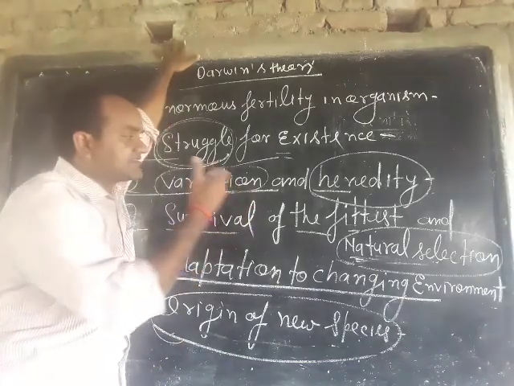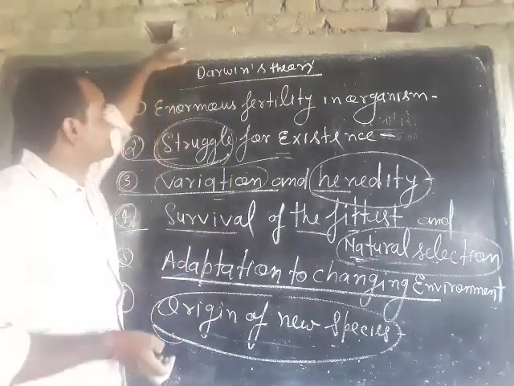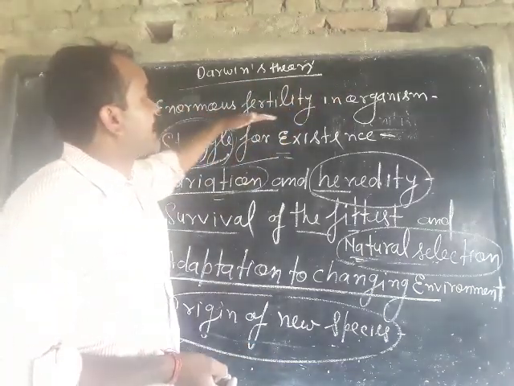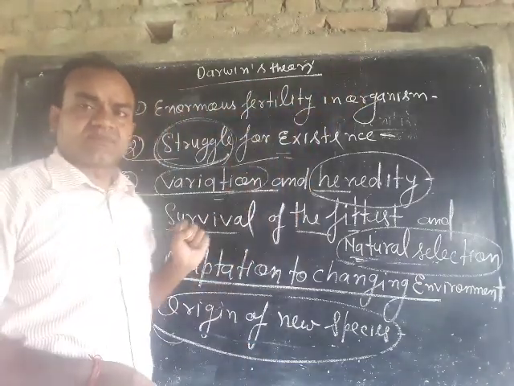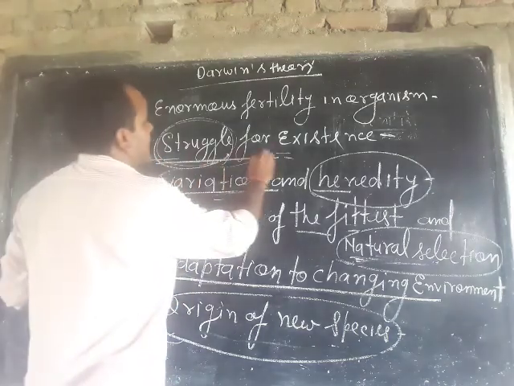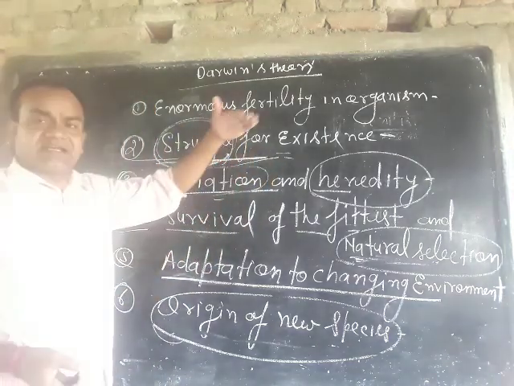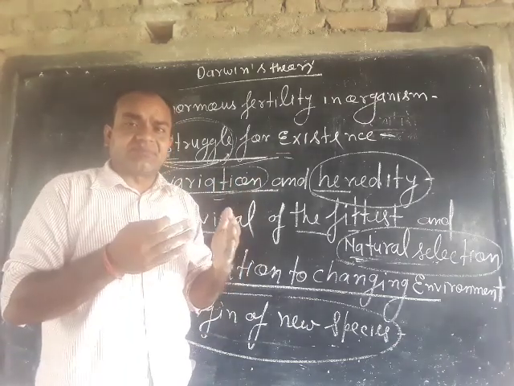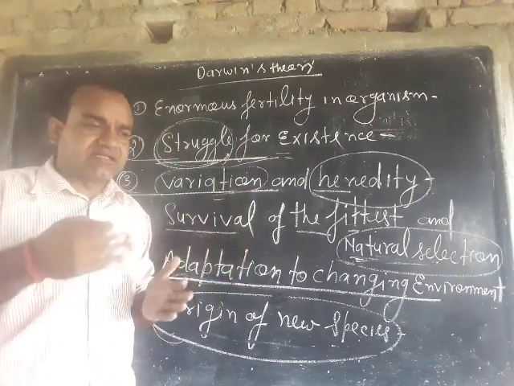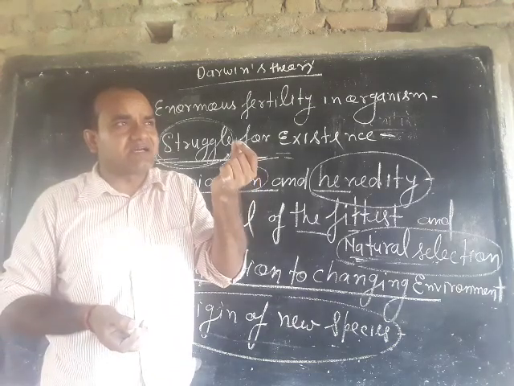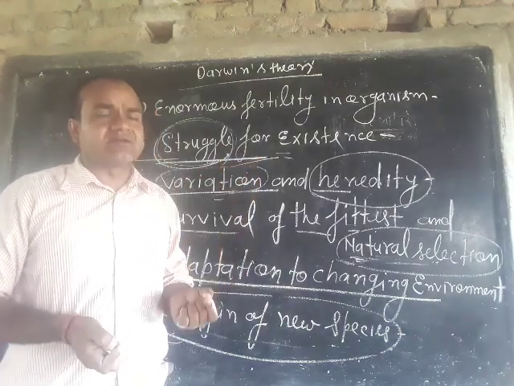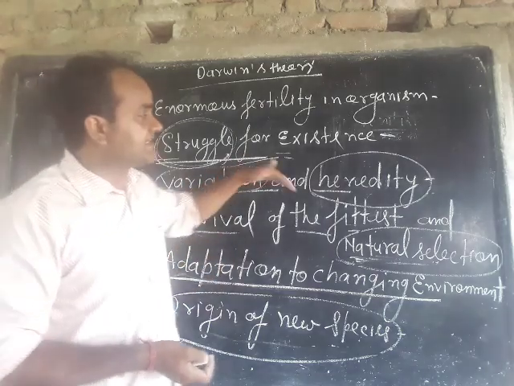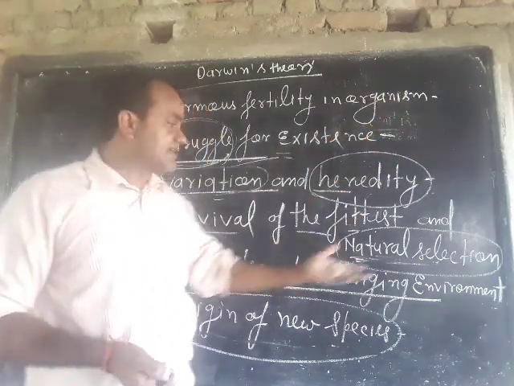For example, in the case of the giraffe, the giraffe had enormous fertility, and they had a struggle for their existence, and they produced variations, such as a long neck and long forelegs. This is a variation, and these variations were inherited by the next generation.